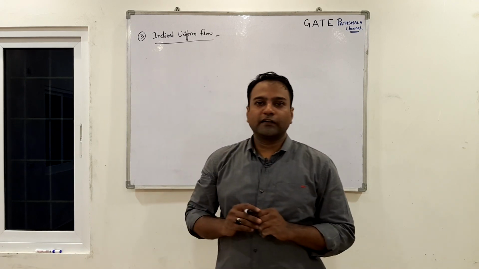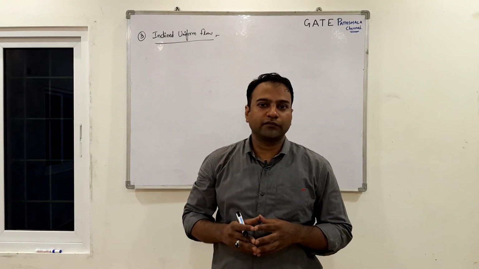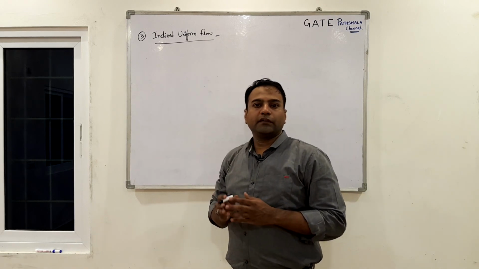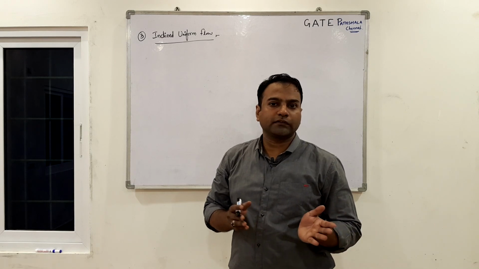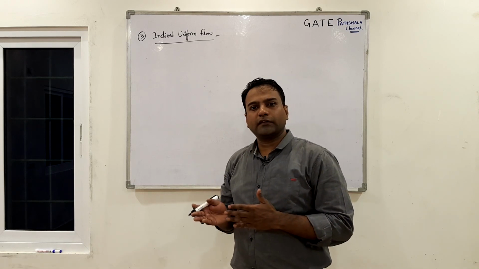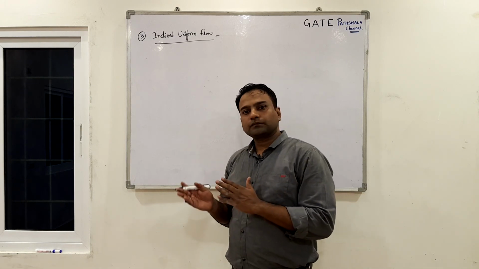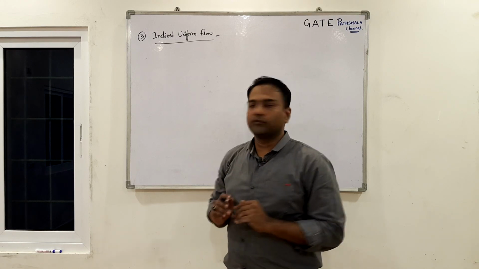Let's work with our next flow, that is the next ideal potential flow, the inclined uniform flow. Many people say it is inclined to the x axis, some people say it is inclined to the y axis. If you say inclined to the x axis, it is obviously inclined to the y axis also. So we use the simplest notation, inclined uniform flow.